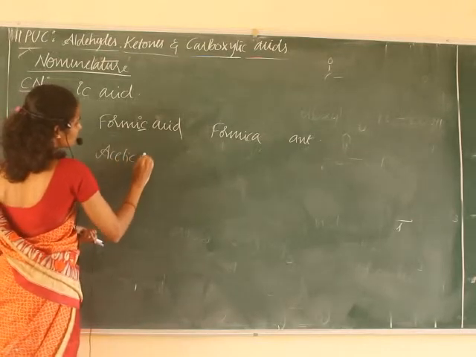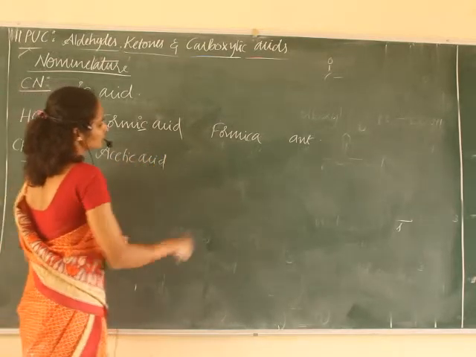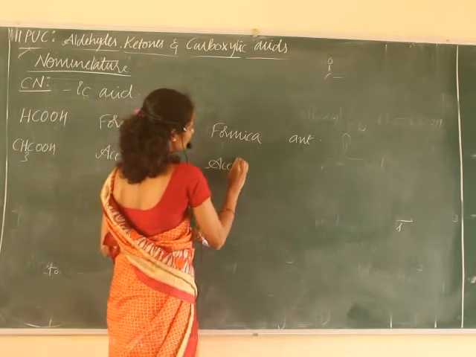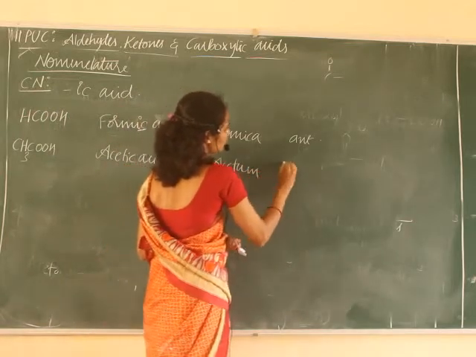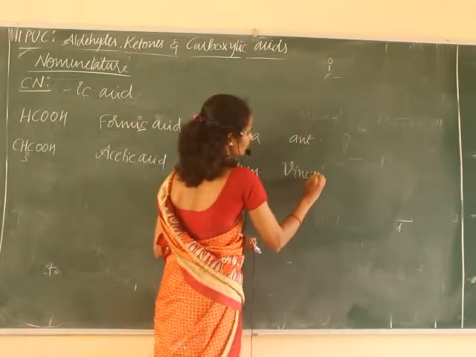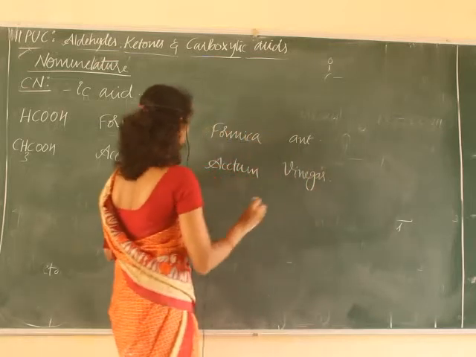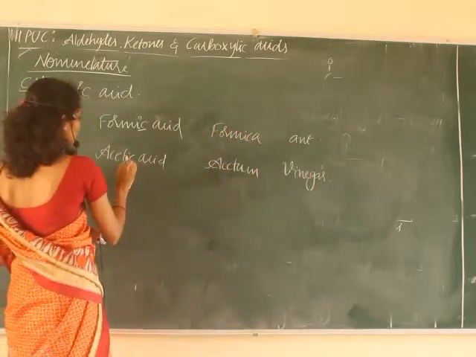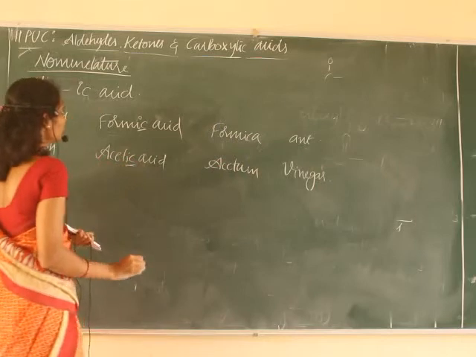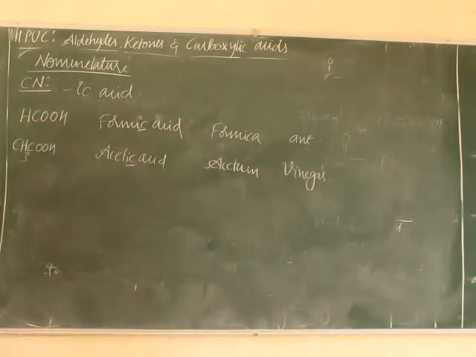Acetic acid is derived from acetum, meaning vinegar. This is about common names of carboxylic acids.